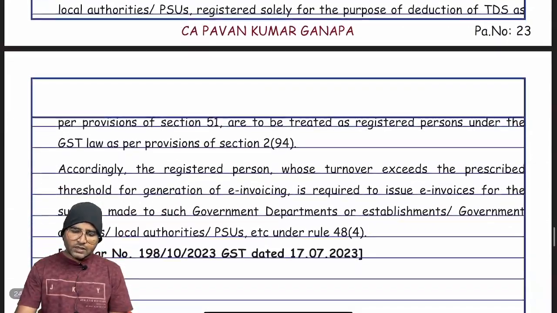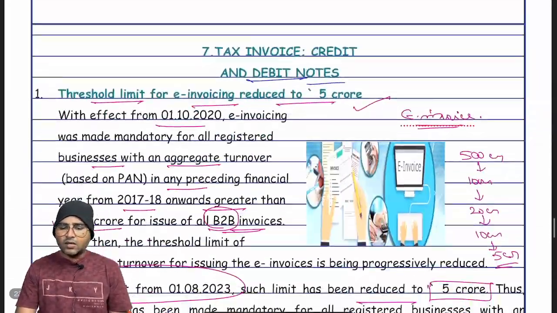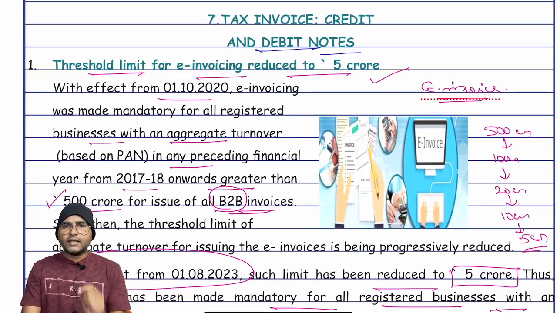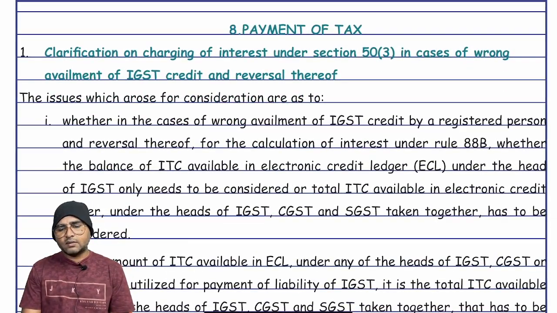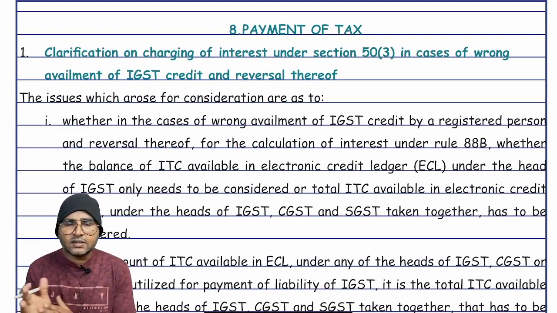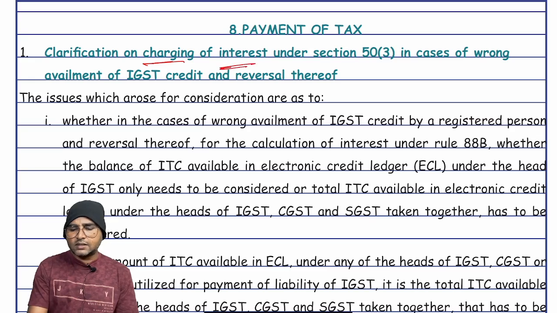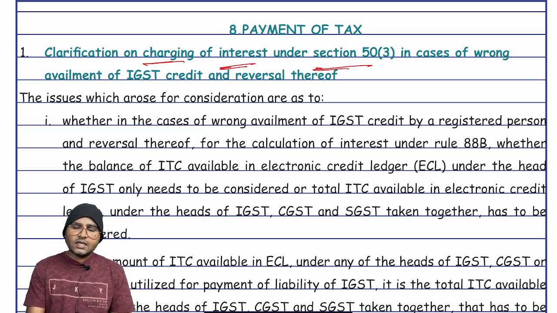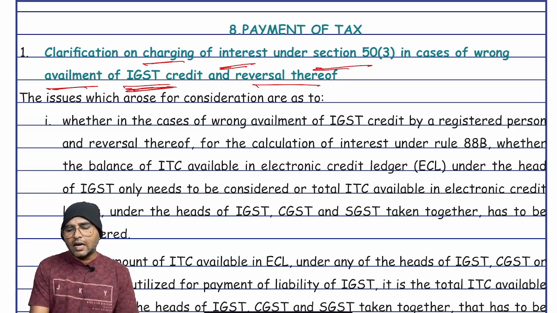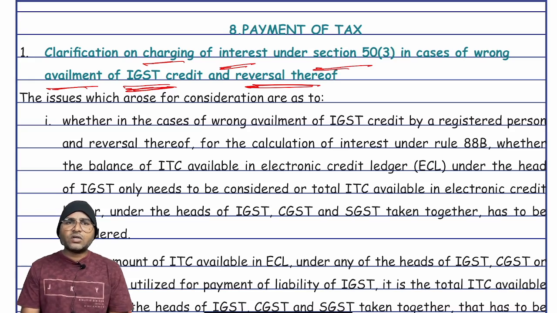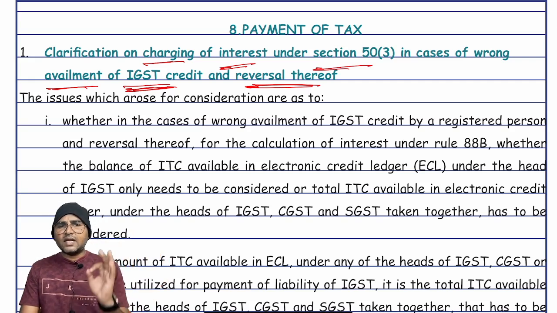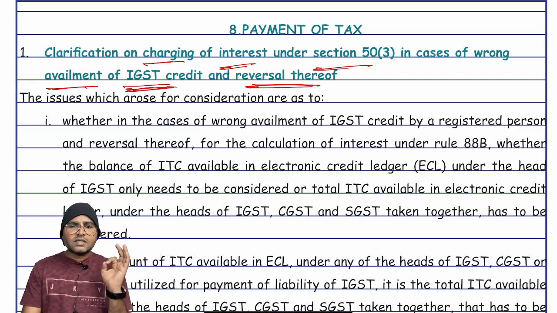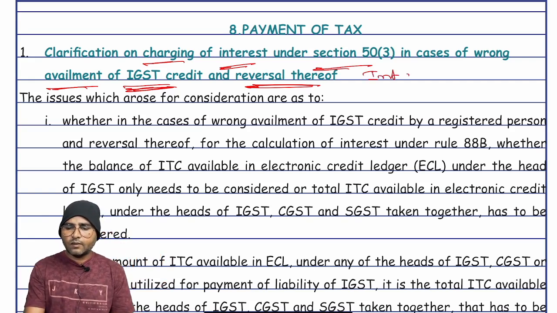Right, only these two situations have been notified in the recent amendment in the chapter of the tax invoice, credit and debit note. And the next amendment, payment of tax: clarification on charging of interest under section 50 subsection 3 in case of wrong availment of IGST credit and reversal thereof. First of all, as you know that if there is a delay in payment of the tax, the registered person is liable for payment of the interest at the rate of 18%.